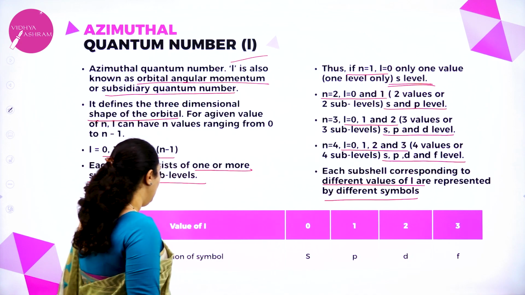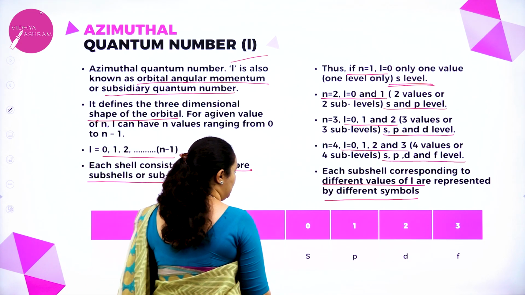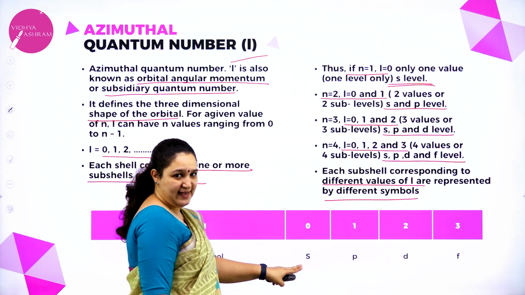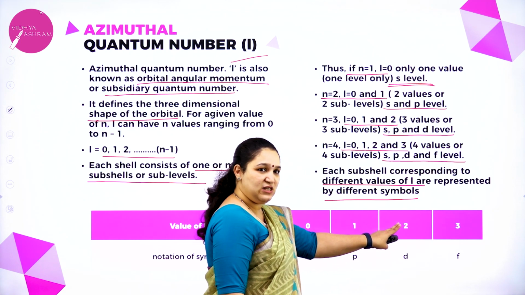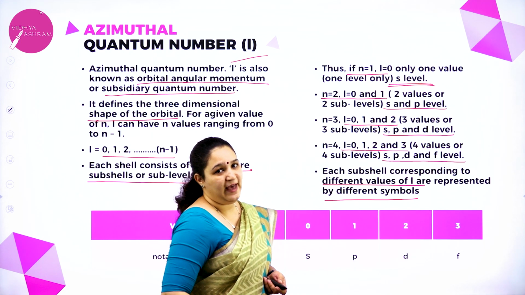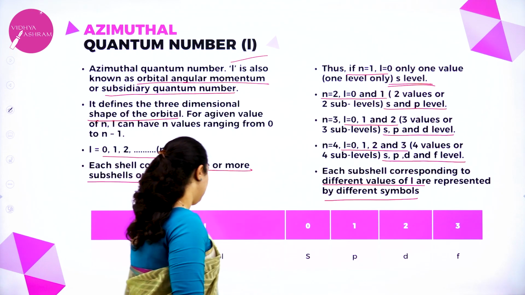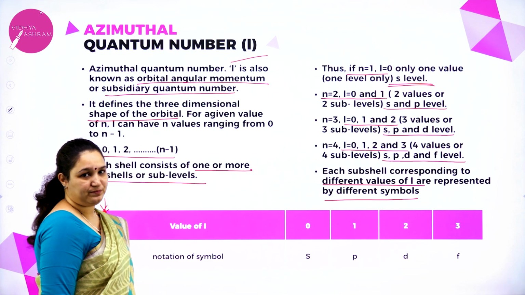When the value of L is 0, the symbol is S. When L is 1, it is P. When L is equal to 2, it is D. And when L is equal to 3, it is F. This is very important to solve the numericals.